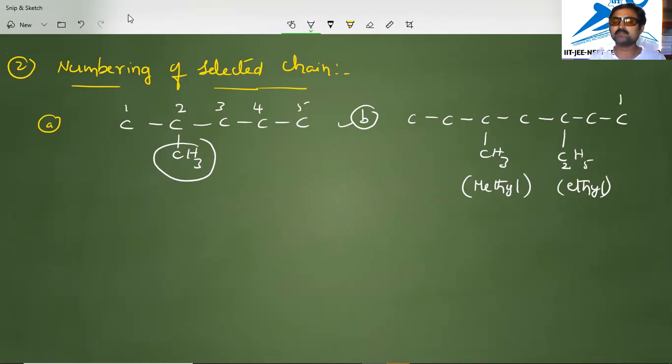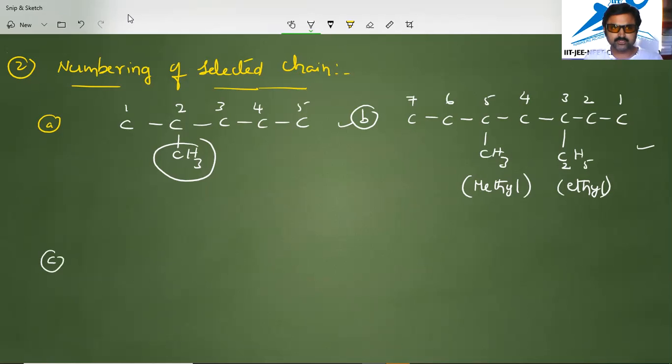So it is 1, 2, 3, 4, 5, 6, 7. This is the correct way of giving the numbering while keeping the alphabetical order of the substituents. And another example, we will check.